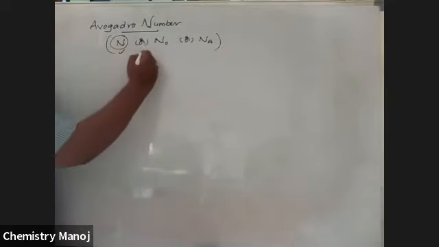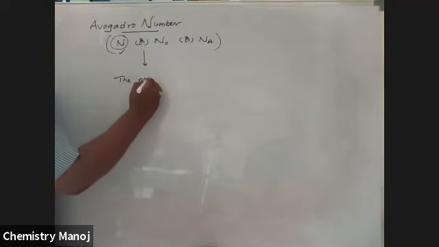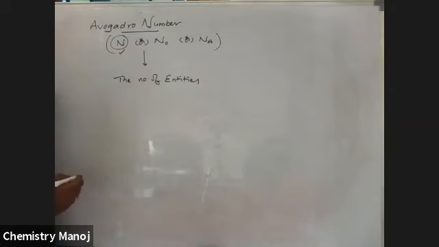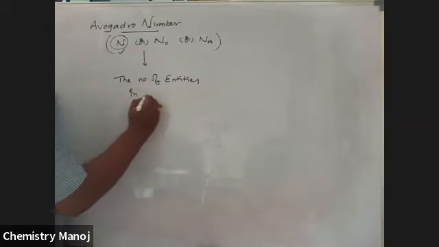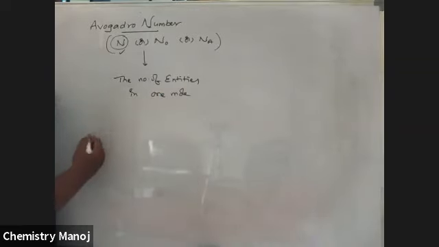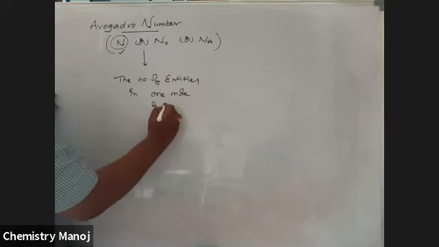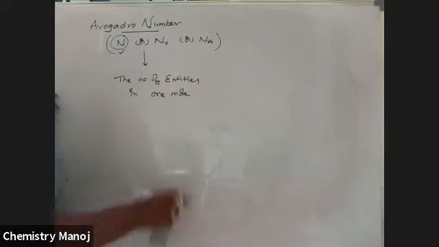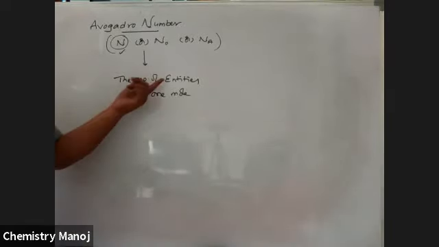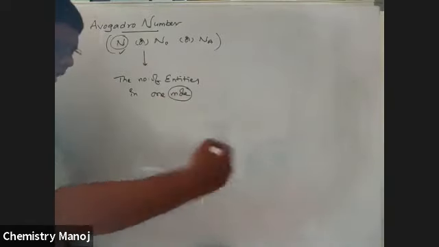The Avogadro number is the number of entities in 1 mole of anything. Once again, the term mole is used here, which I am going to explain.